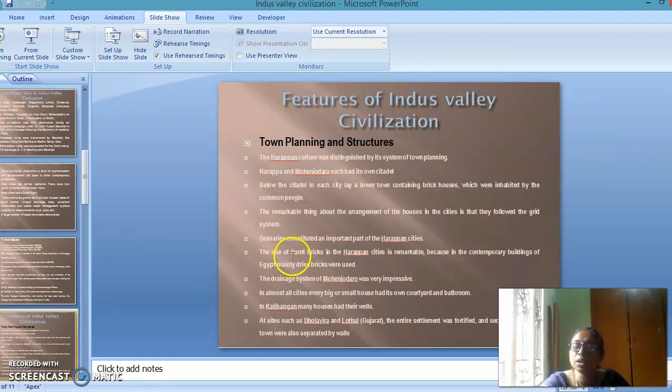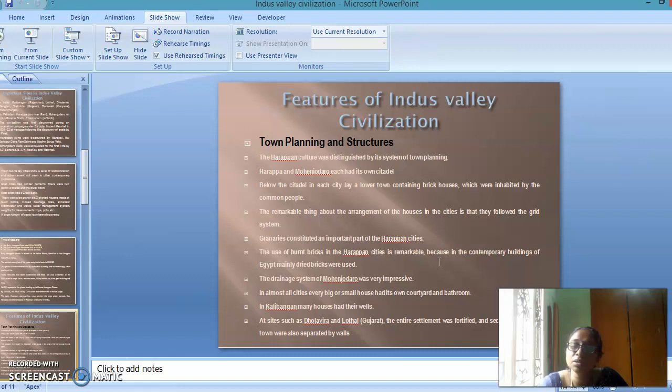The grid system means the streets, walls and houses are in a proper manner. Granaries are an important feature of the Harappan sites. The use of burnt bricks in the Harappan sites is remarkable because in contemporary Egypt, mainly dried bricks were used. The drainage system of Mohenjo-daro was very impressive, and almost all sites, big and small houses, had their own courtyard and bathrooms.